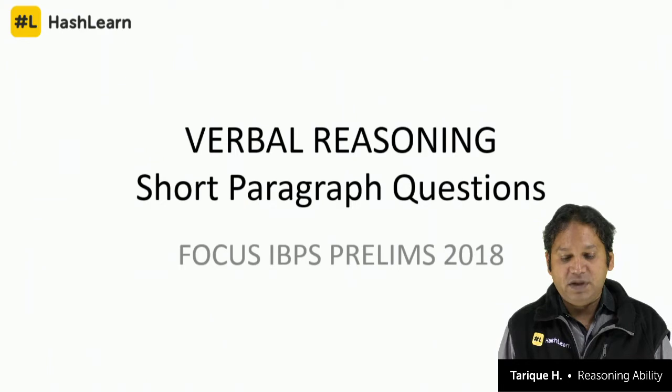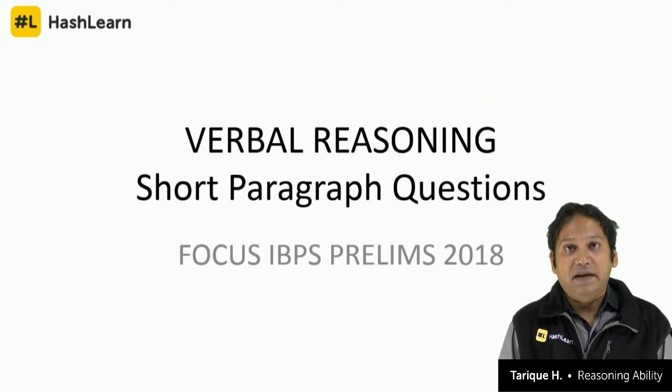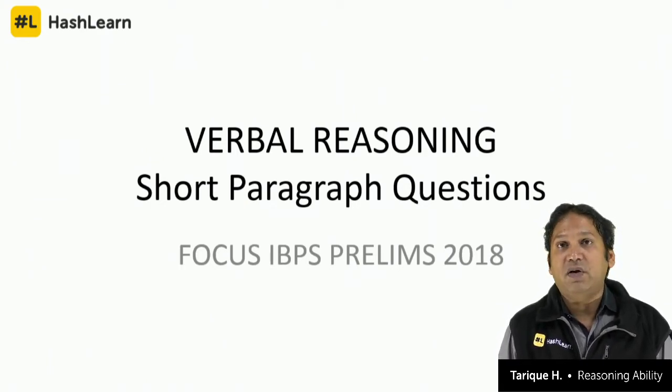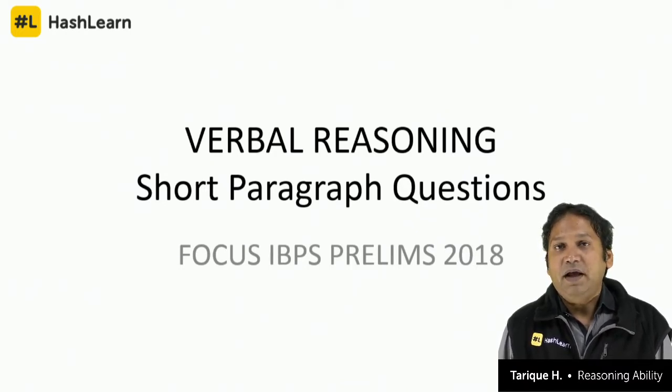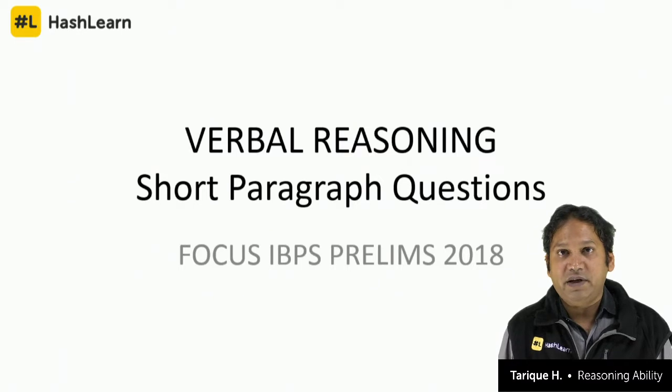So what is an inference that we have discussed? An inference is a conclusion, but not all conclusions are logical conclusions that we can arrive at after reading a particular paragraph or passage or statement. A logical conclusion will never be mentioned in the paragraph. That is also very important to understand.